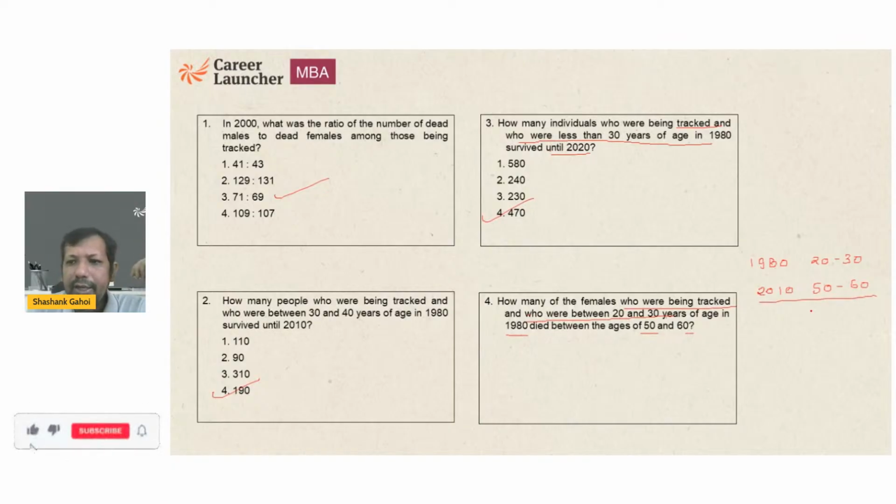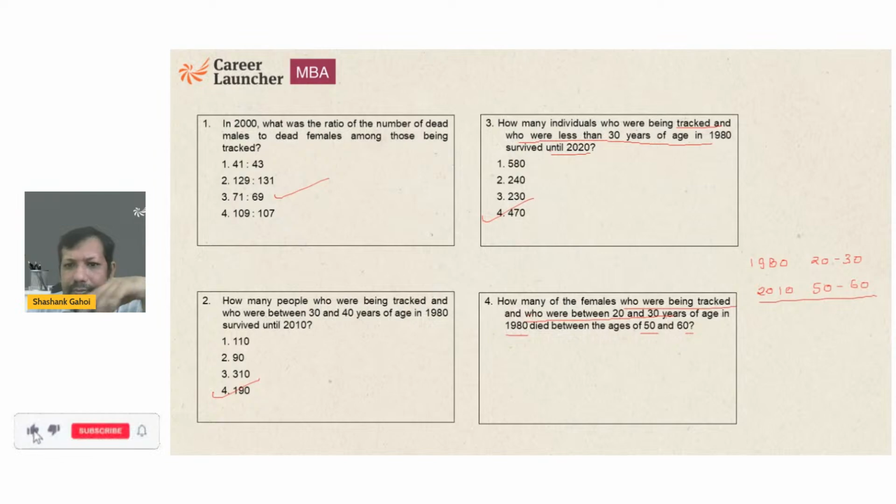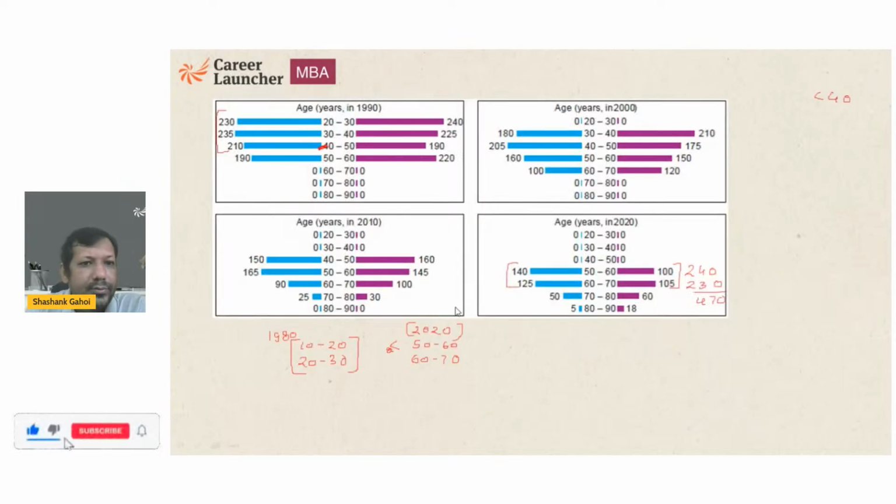We are talking about 30 years, and we are talking about females. So 50 to 60 is how many? This is 1980, and it is talking about what? How many females being tracked? 20 to 30 in 1980.